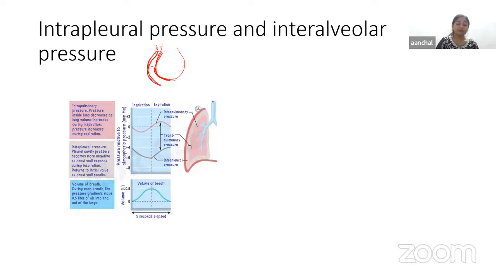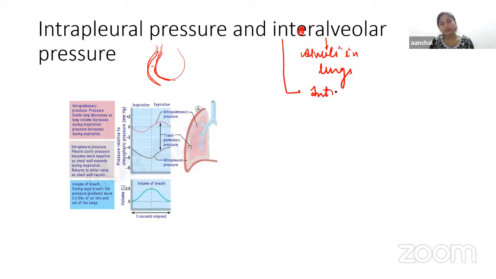Then another one we have is the intra-alveolar pressure. This is the pressure existing in the alveoli in lungs, and it is also known as intrapulmonary pressure.